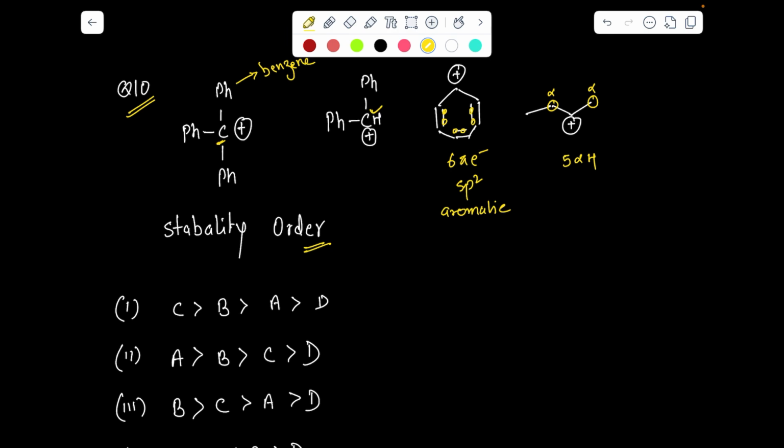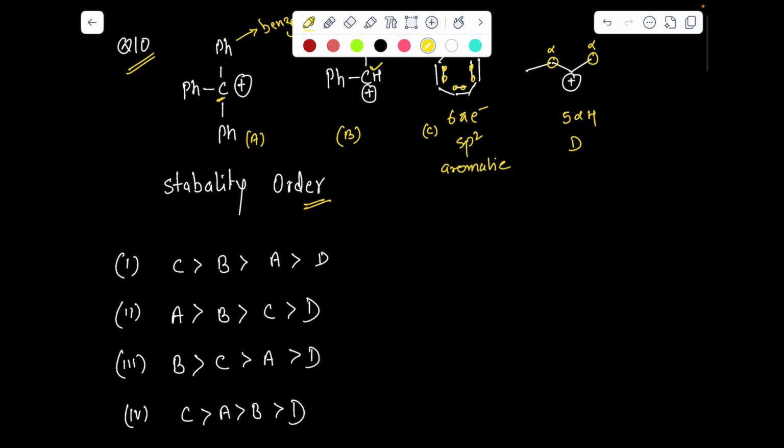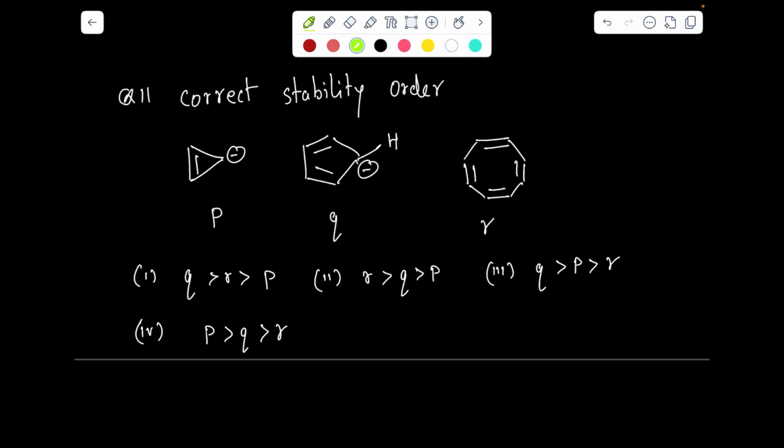So this is your C, this is A, that is B, and this is D. So C is on top in stability, and then after that we have A because it has more resonance than B. So we can observe the last option, the fourth option: C, A, B, and then D. That should be the answer. Let's move to question number 11, the correct stability order.